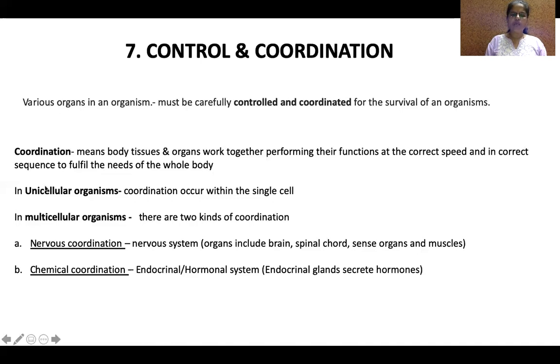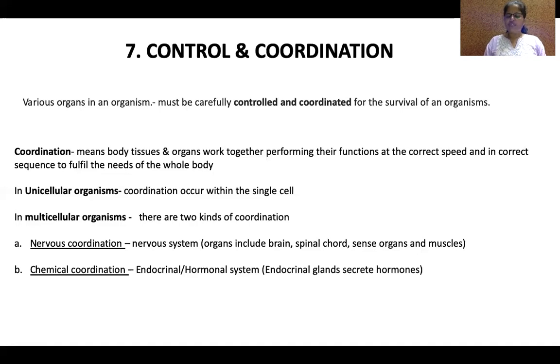Now we'll see how coordination happens in unicellular organisms. A unicellular organism, we know, contains one single cell. Within the cell, organelles control and coordinate all the activities within the single cell itself. Whereas in multicellular organisms like we human beings and animals, there are two kinds of coordination.